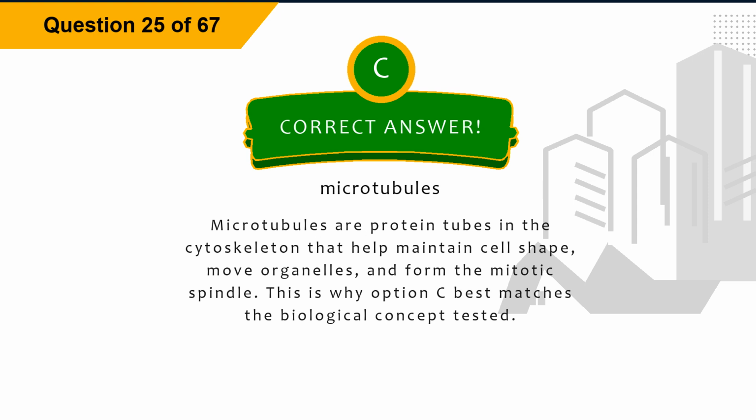The correct answer is option C, microtubules. Explanation: microtubules are protein tubes in the cytoskeleton that help maintain cell shape, move organelles, and form the mitotic spindle. This is why option C best matches the biological concept tested.